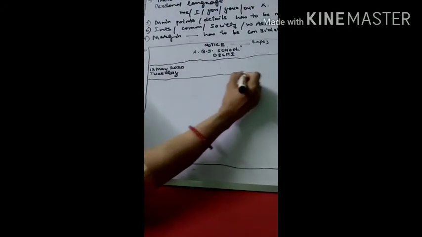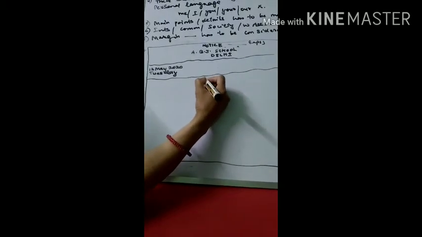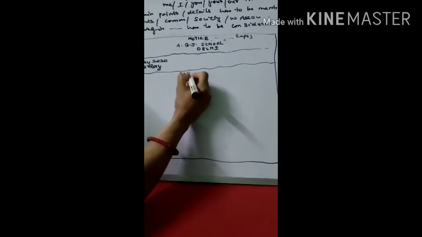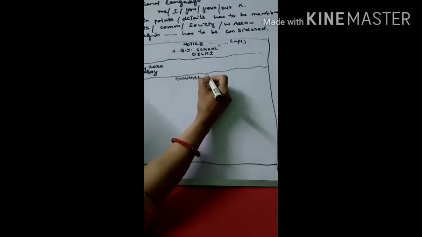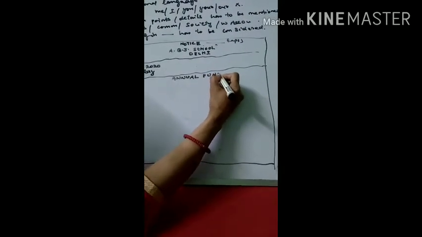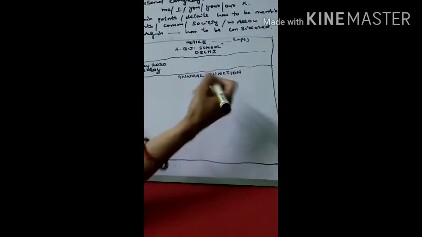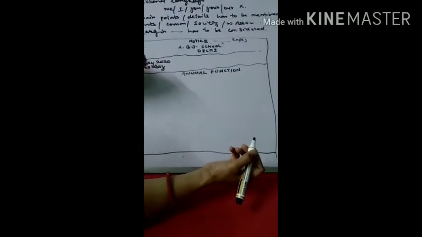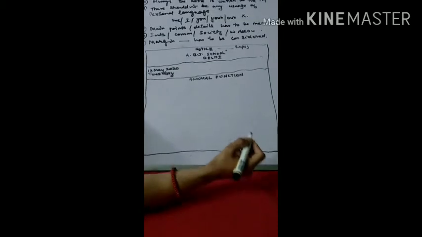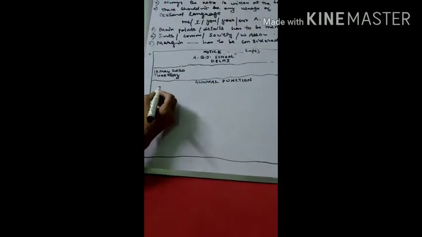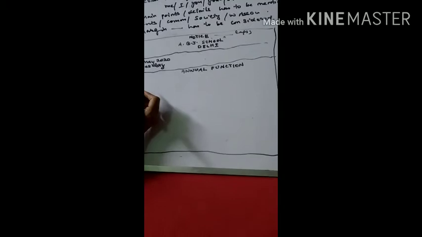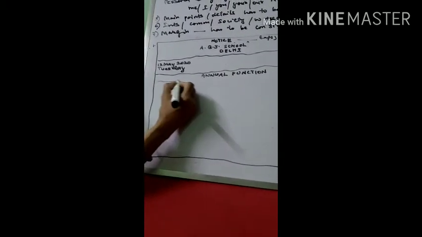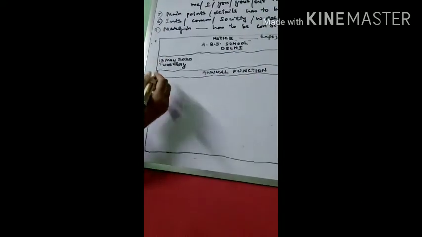Again, after leaving one line, you have to write the title. The title you can write like annual function, or summer camp, or blood donation camp. So these are the main titles. Even the title has to be written in capital letters. After this, always start the notice with formal language, not informal. Again I leave one line here.